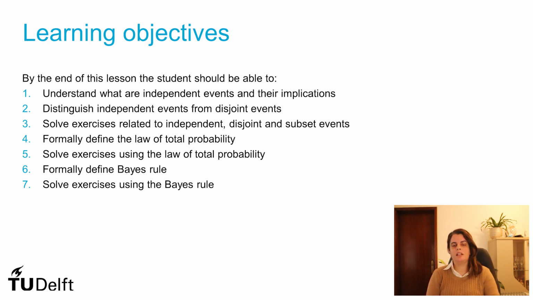We also talked about Bayes' rule and how it can be rewritten with the law of total probability. Fundamentally, when we talk about the law of total probability or Bayes' rule, we are just talking about alternative ways of calculating probabilities using conditional probabilities.